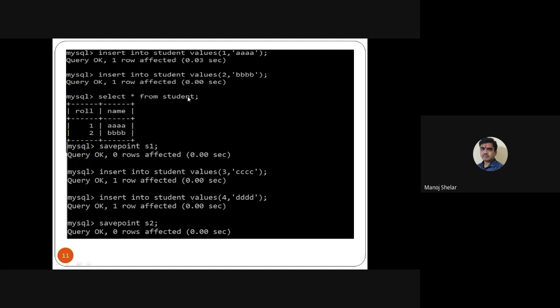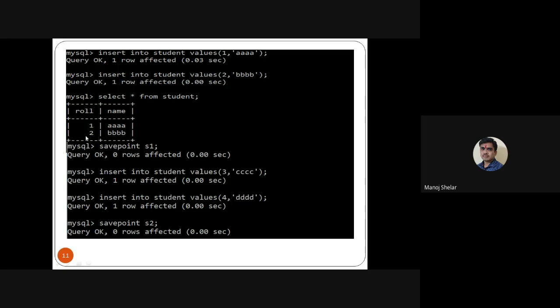Here, select star from student shows roll numbers 1 and 2. The total number of records in the student table is two. Then SAVEPOINT s1: we directly fire the query, and this creates the s1 savepoint after the second record. Then insert into student values 3, CC, and insert into student values 4, DD.